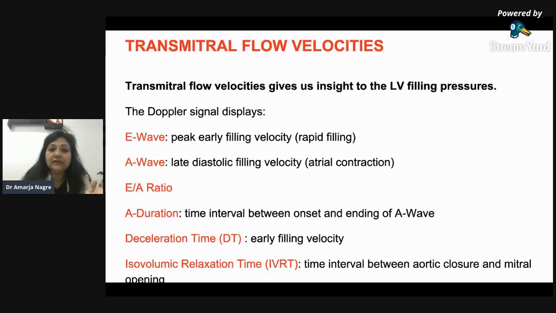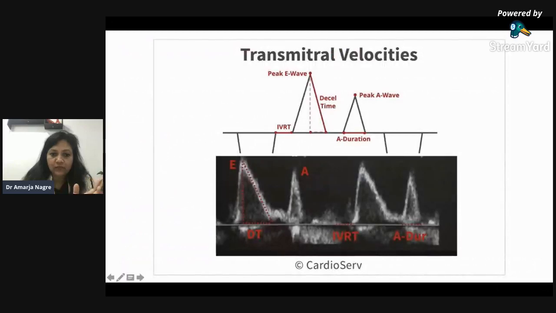And then we also take the ratio of these two. We take the E wave velocity here. When we see PWD, here is our velocity on the y-axis and the time on the x-axis. So on the E wave, we just see how tall or how big the E wave velocity is, and what is the corresponding velocity in meters per second on the screen.